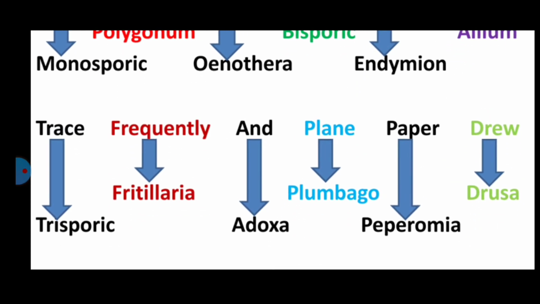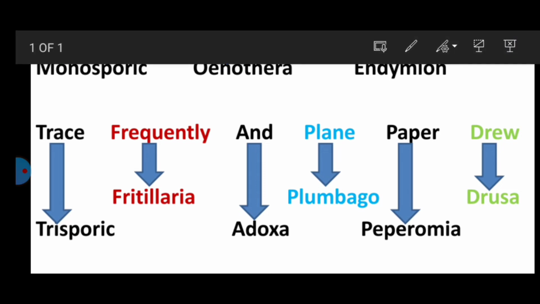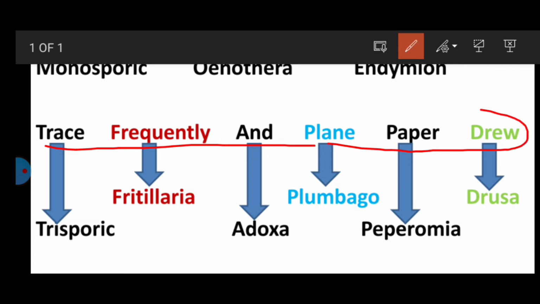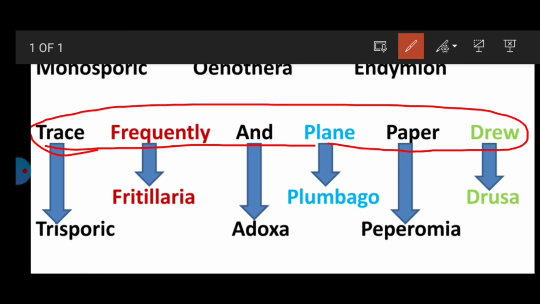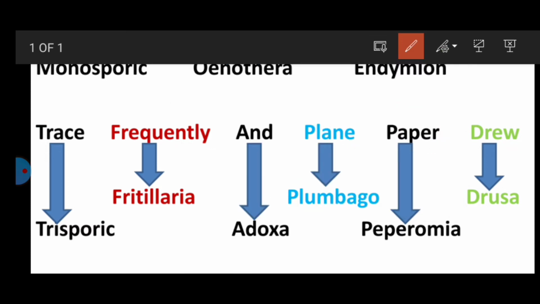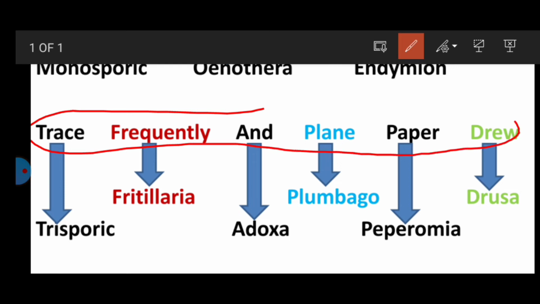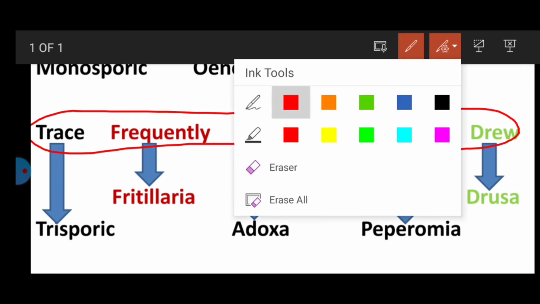One more, this is the last, third type of embryo sac. Trace frequently and plain paper drew. It means this MPO bend always, he traced, people trace frequently, and what he did, he drew on the plain paper. I am telling again, listen here. Trace frequently and plain paper drew. Clear?